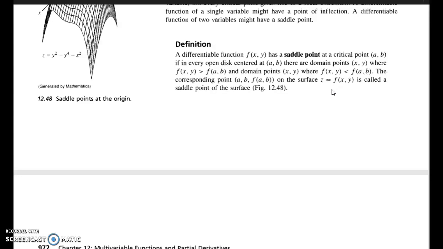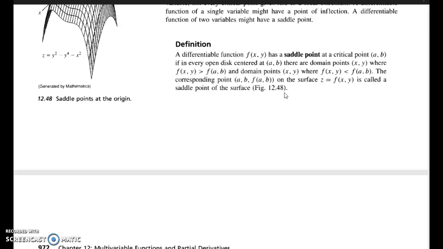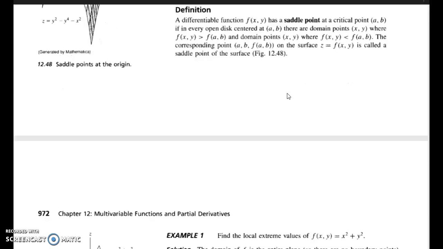That is, this is neither a local maximum nor a local minimum. That type of point is called a saddle point.